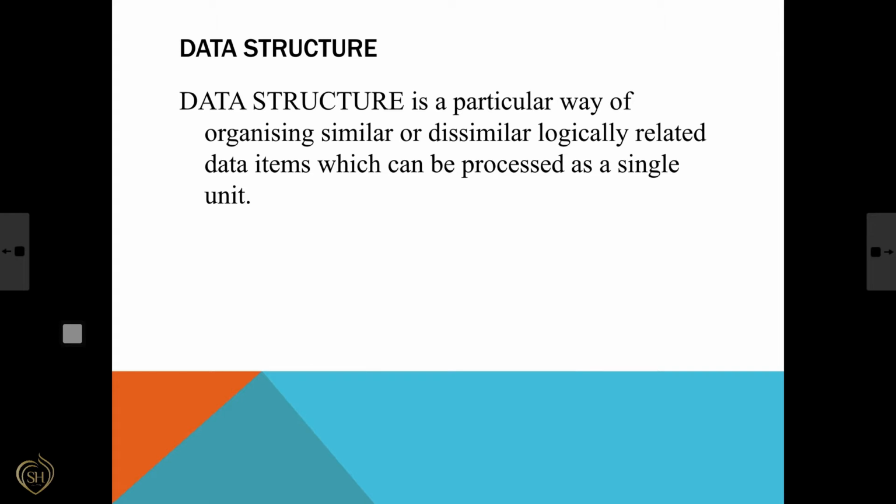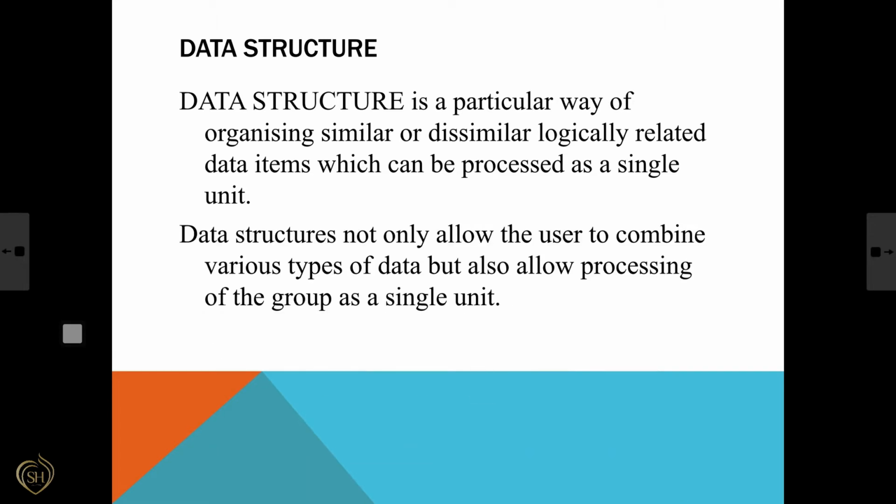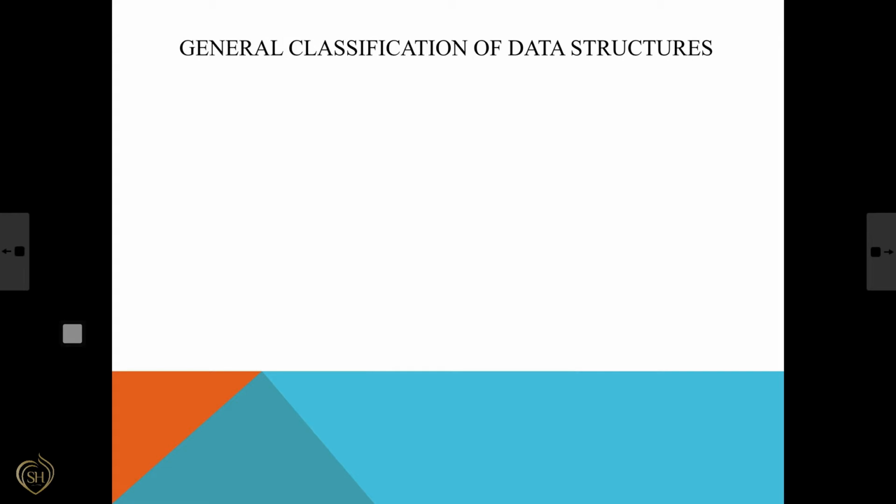can be processed as a single unit. Data structures do not only allow the user to combine various types of data, but also allow processing of the group as a single unit. Data structure is a particular way of organizing similar and dissimilar elements as a single unit. We can process this unit which contains different types of elements. This is called data structure.